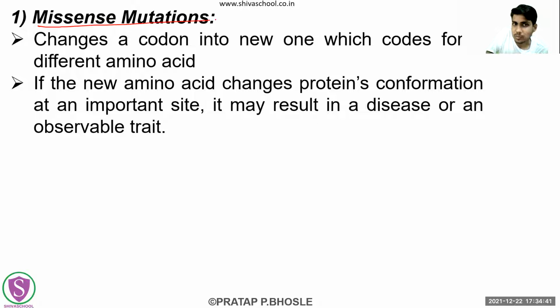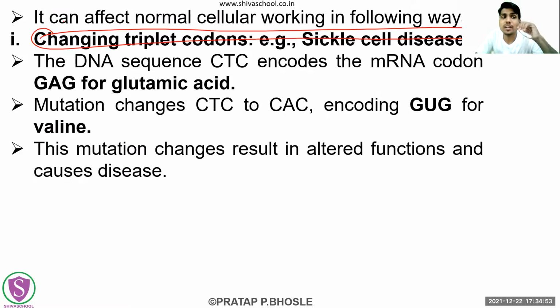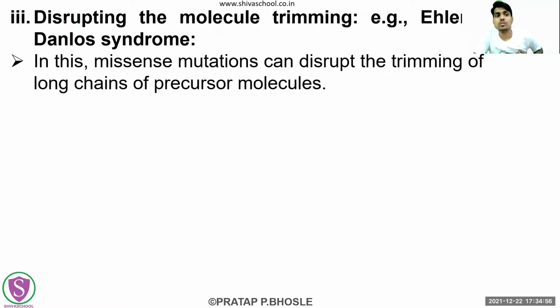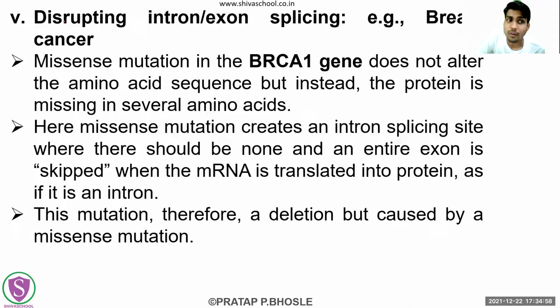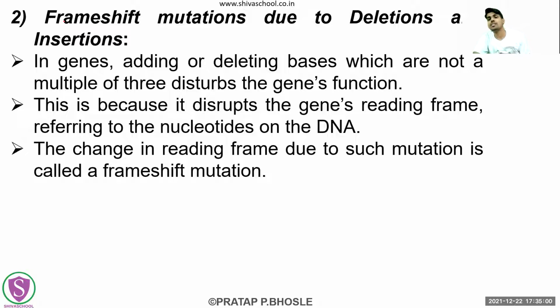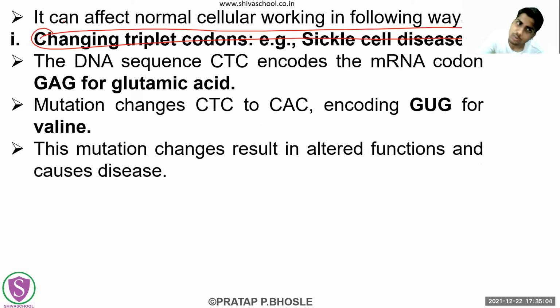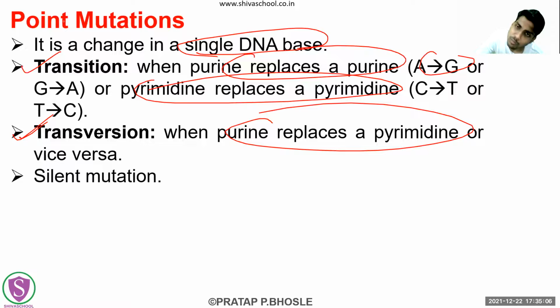Missense mutation. UPSC have already asked a question on this also. So this is the content which you will write under missense mutation. What you will write? You will write 1, 2, 3, 4, 5 points in the missense mutation. This will come under missense mutation, and you will write the same under point mutation also.